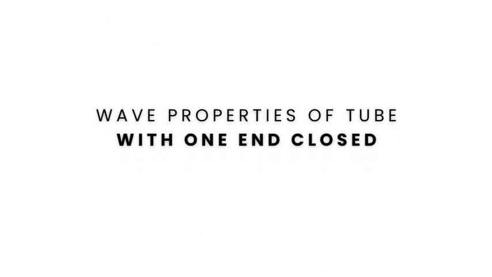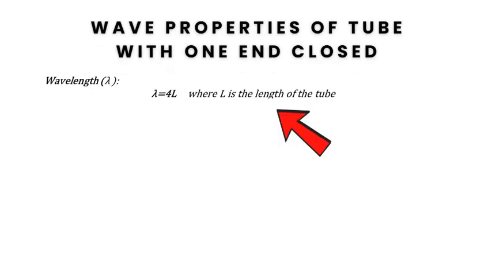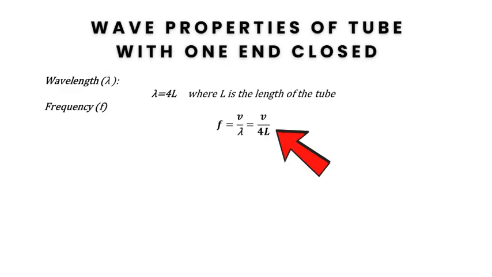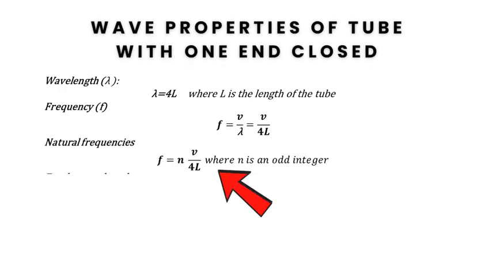Wave properties of a tube with one end closed. Wavelength lambda equal to 4 times L, where L is the length of the tube. Frequency f equal to v by lambda equal to v by 4L. Natural frequency is f equal to n times v by 4L, where n is an odd integer.